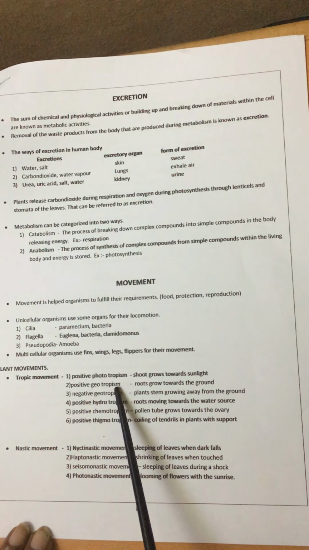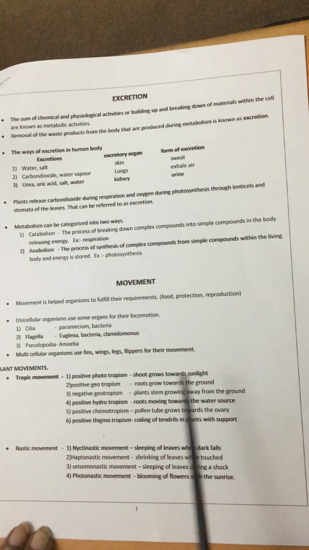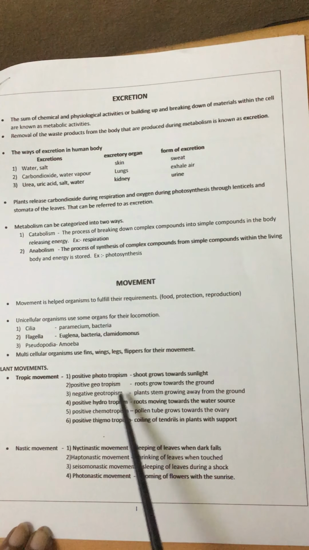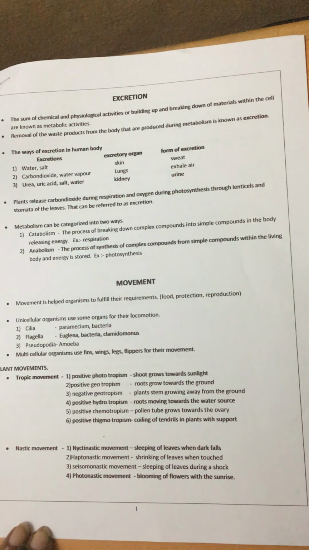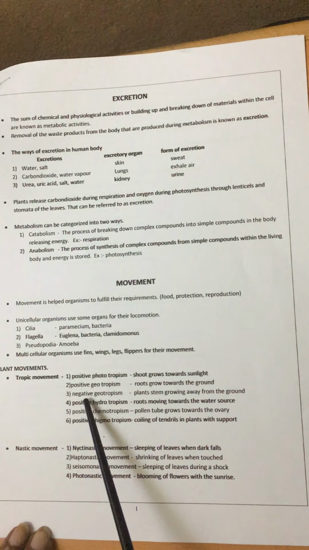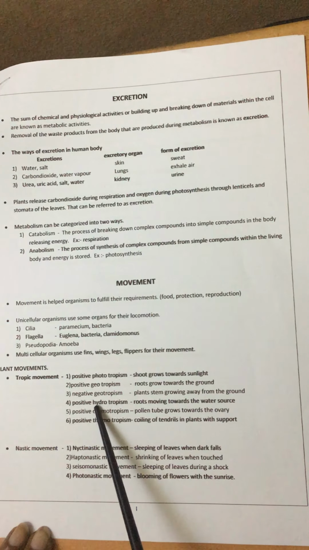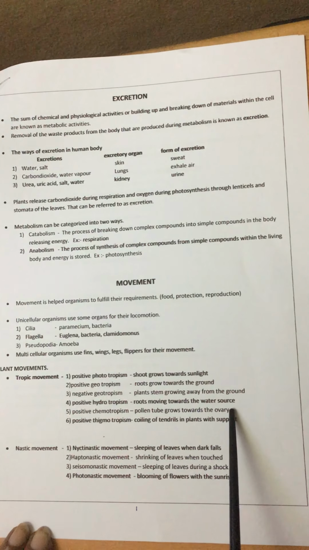Positive geotropism means roots grow towards the ground, downwards. Negative geotropism means the plant stem grows away from the ground, in the opposite direction. Positive hydrotropism: hydro means water, and the roots move towards the water source.